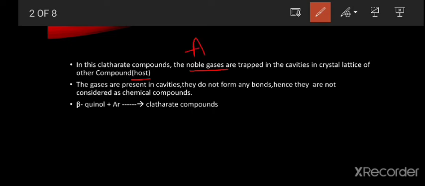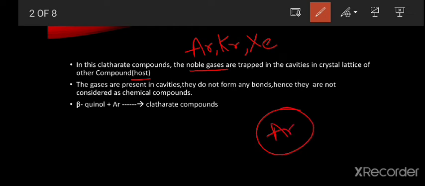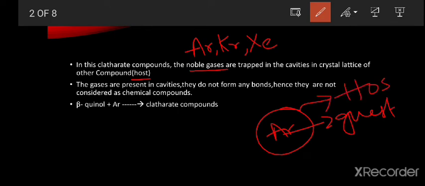Noble gases like argon, krypton and xenon, these three are trapped in the cavities of the host. This is the guest, and this cavity or lattice is acting as the host. This is the noble gas, present in the cavity.